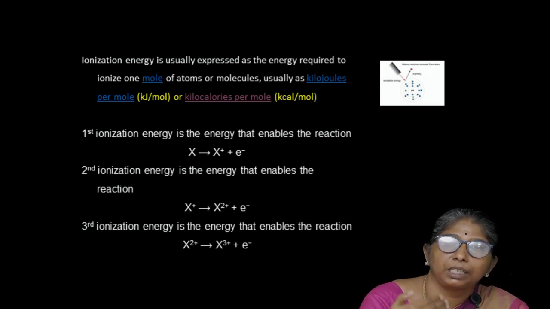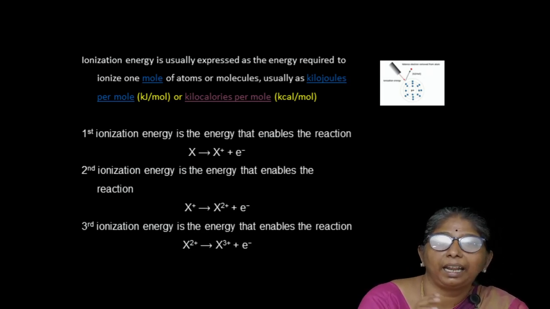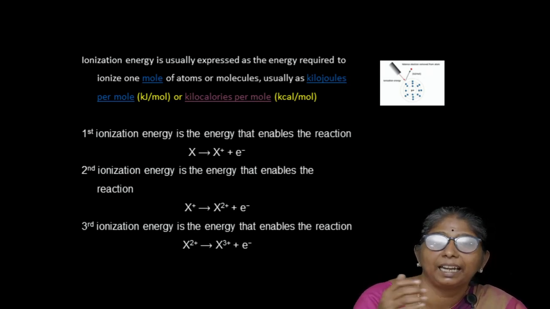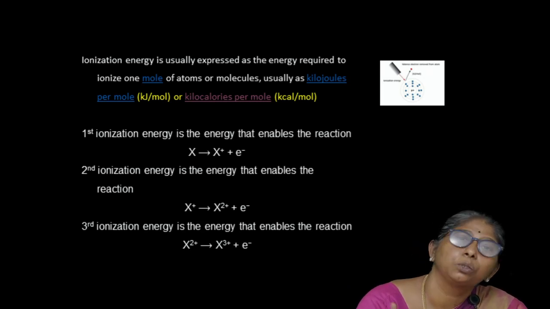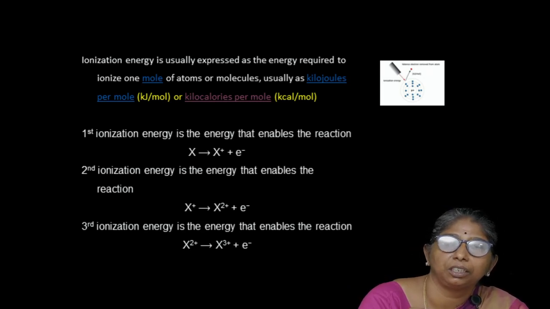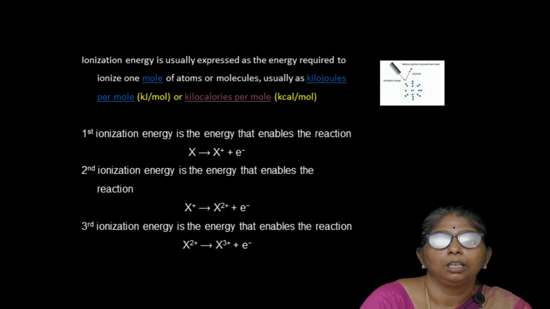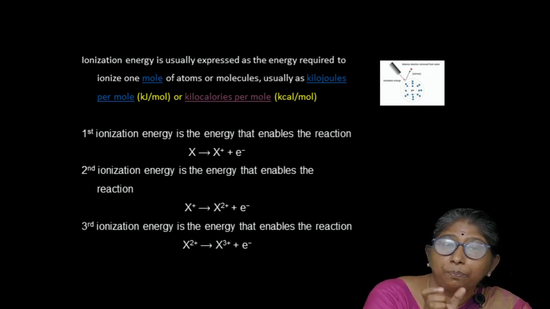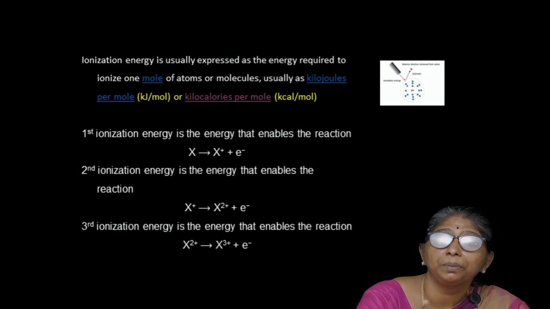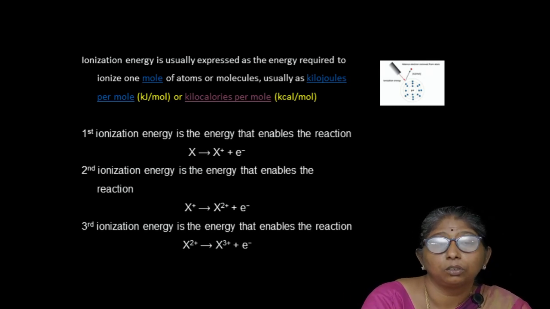When you are moving to the second ionization energy, here the energy required will be more, because from a positive ion an electron must be removed. So there are more positive charges, from which the electron has to be removed. It needs more energy. So the second ionization energy becomes higher. And next, moving to the third one, from a dipositive cation an electron is removed. So again there are more positive charges, from which the electron is removed. So the energy required will be very much higher.